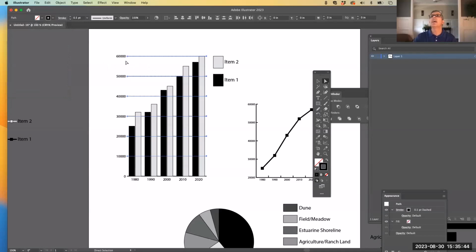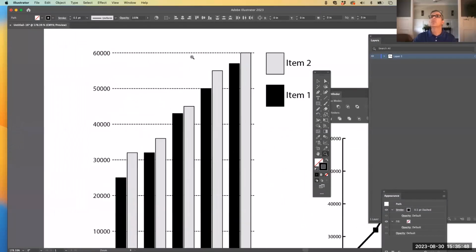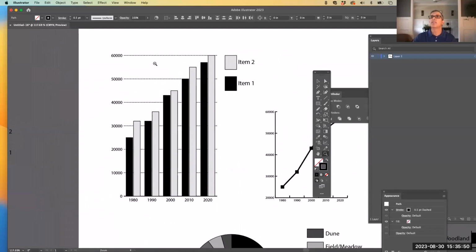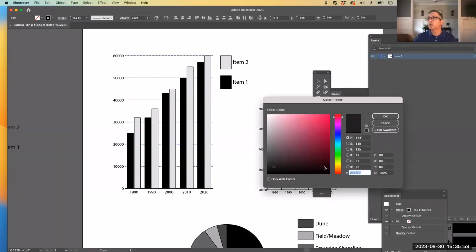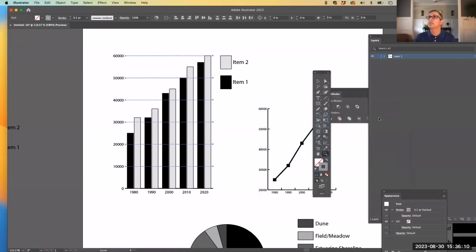And you can see now that it has. If I scroll in with my magnifying tool, you'll see that now there's a dotted line in there. You can also change the color of that line if you don't want it to be black. Down here in the toolbar, I'm going to double click on that tool, and the color picker box appears. And on the lower right, I can change that 100% K for black to 50 and just hit OK. And now I'm going to click off here to see how the graphic is looking.